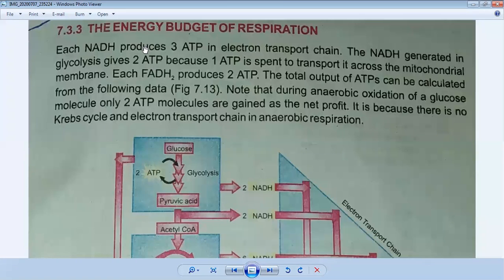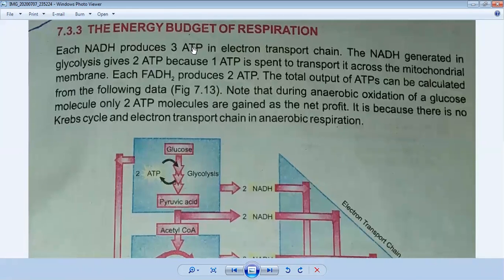Now the question is how many ATP molecules are produced in this reaction? In the first step, when there is a glycolysis process, 3 ATP molecules will be produced. Sorry, when there is electron transport chain, 3 ATP molecules will be produced. When there is a glycolysis process, 2 ATP molecules will be produced, because 1 ATP is spent to transport it across the mitochondrial membrane. In glycolysis, why are 2 ATP molecules produced? Because 1 ATP molecule is used to transport materials in the body of the cell.